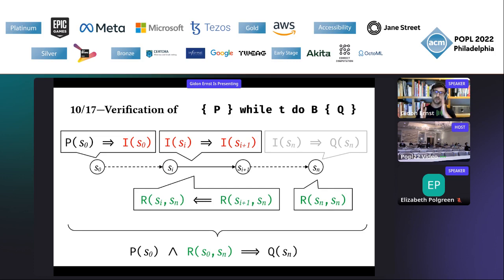And then we can gradually move the first argument of R backwards over the individual iterations of the loop, right? So we get these two additional verification conditions. And if you want, you can also assume that the invariant has been proven to be an invariant, in fact, to help out, but it's not actually that necessary.